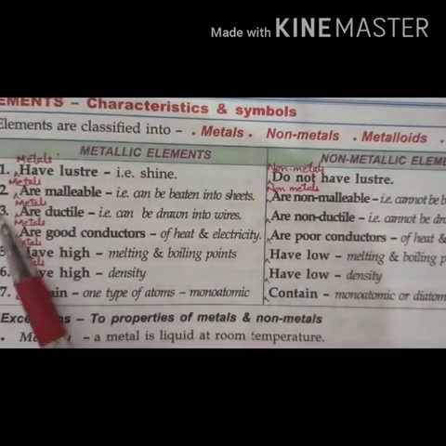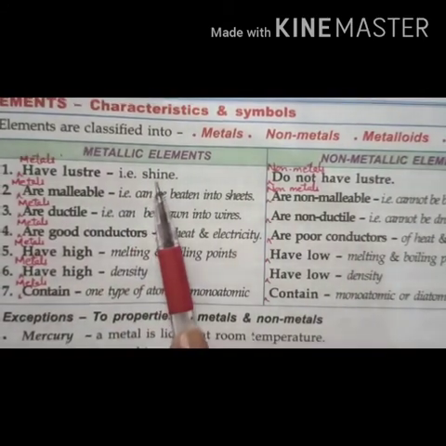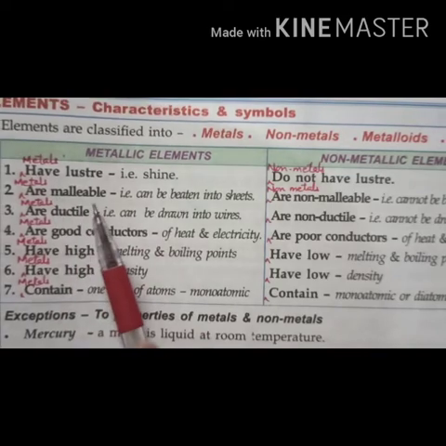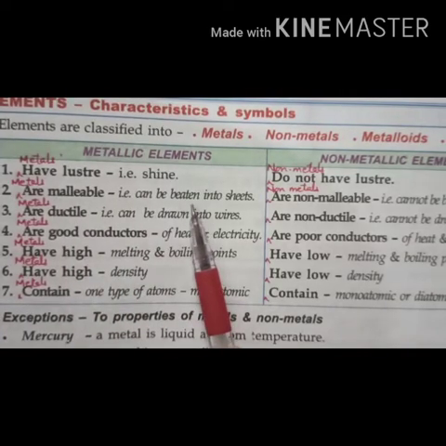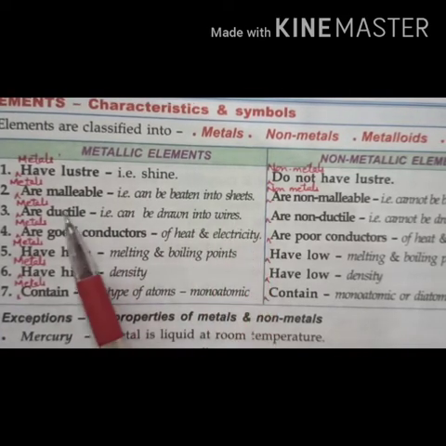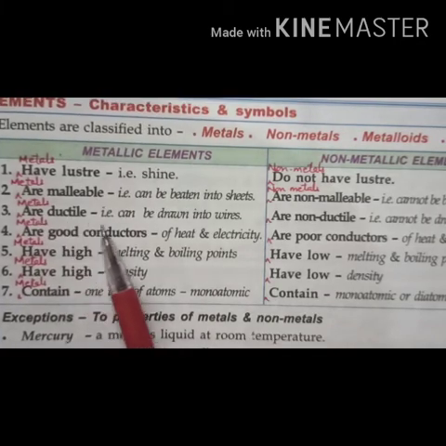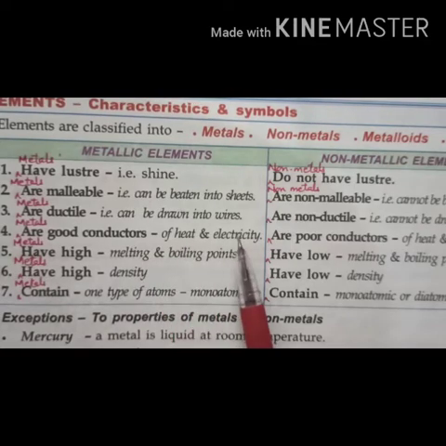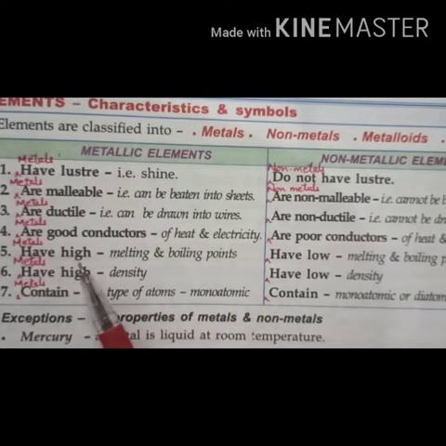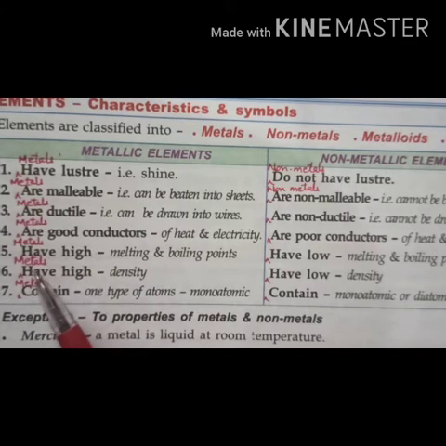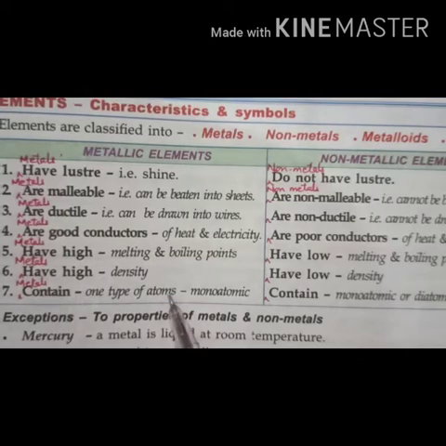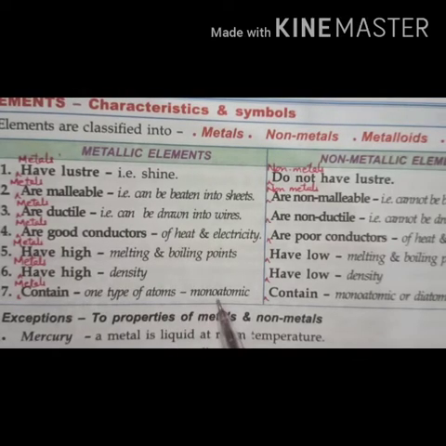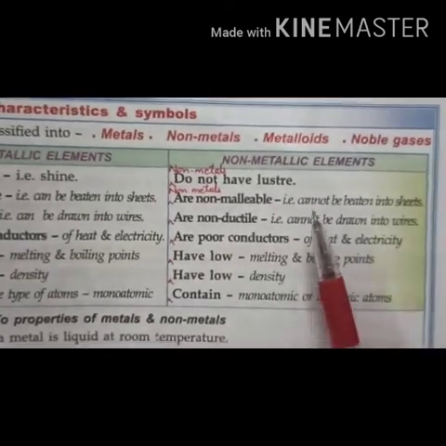Metallic elements have luster, means they always shine. Metals are malleable, means they can be beaten into sheets. Metals are ductile, means they can be drawn into wires. Metals are good conductors of heat and electricity. Metals have high melting and boiling points. Metals have high density, and metals contain one type of atoms, means they are always monoatomic, right?